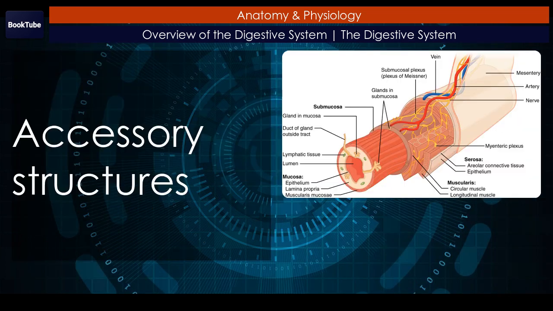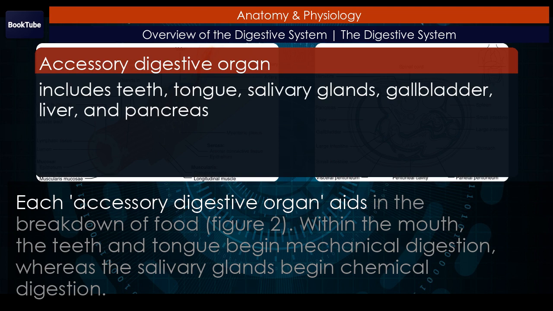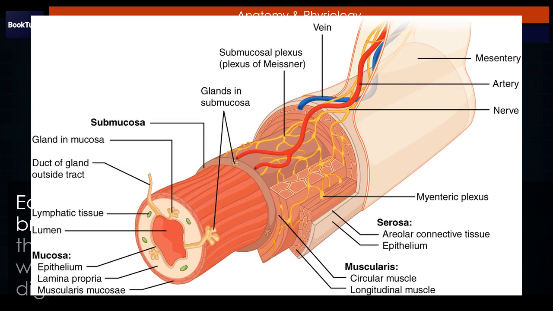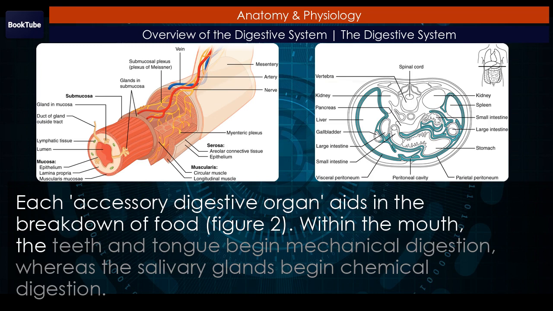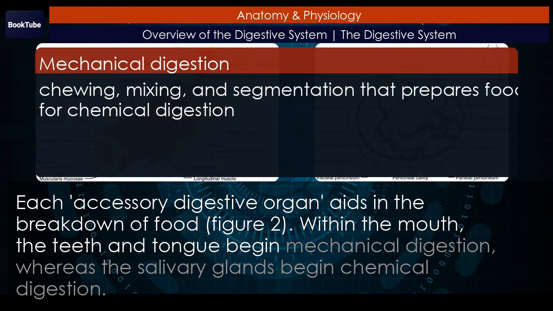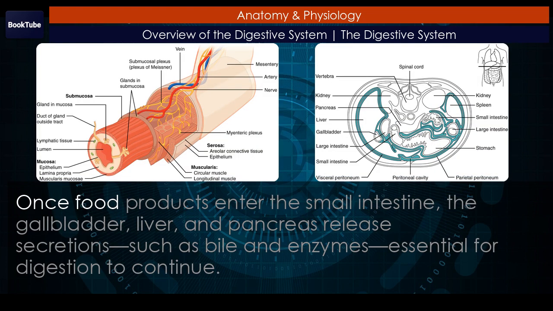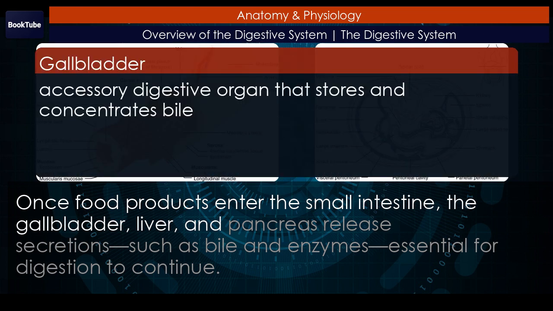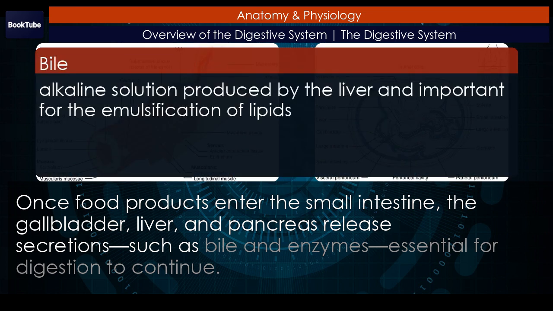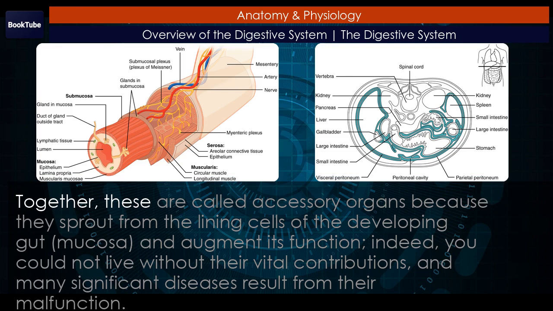Accessory structures. Each accessory digestive organ aids in the breakdown of food. Figure 2. Within the mouth, the teeth and tongue begin mechanical digestion, whereas the salivary glands begin chemical digestion. Once food products enter the small intestine, the gallbladder, liver, and pancreas release secretions, such as bile and enzymes, essential for digestion to continue. Together, these are called accessory organs because they sprout from the lining cells of the developing gut mucosa and augment its function.